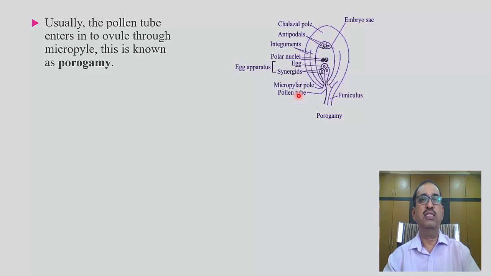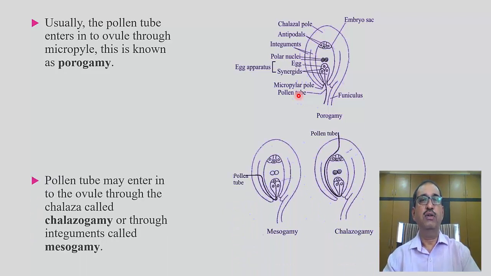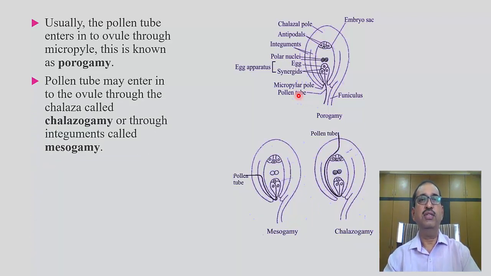This process is called porogamy. In some plants, the pollen tube enters the ovule through the chalaza, called chalazogamy. And in some plants, the pollen tube enters the ovule through the integument, called mesogamy.